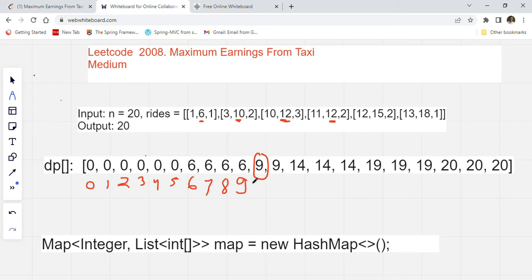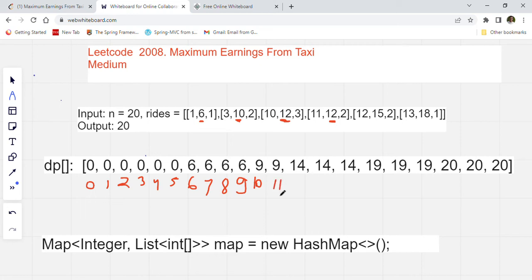Why are we putting 9 and why are we erasing 6? Because now at this point our maximum earning will be this. If we pick up and drop this passenger, it will give us the maximum earning. Now we are ignoring the other passenger because it is not going to help us in our earning. It has a lower earning, 6, and we can only take one passenger from this. So we will take 3, 10, 2, because it will give us more earning. So we update that earning in our DP array. We already reached point 10 and updated the value to 9.